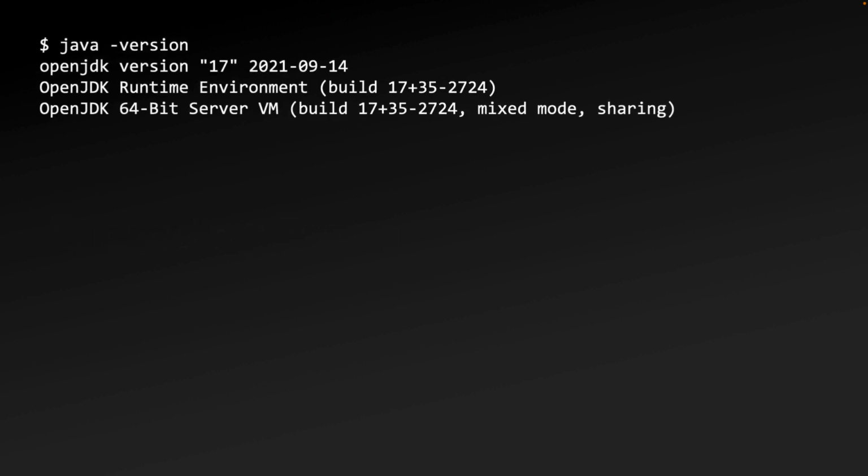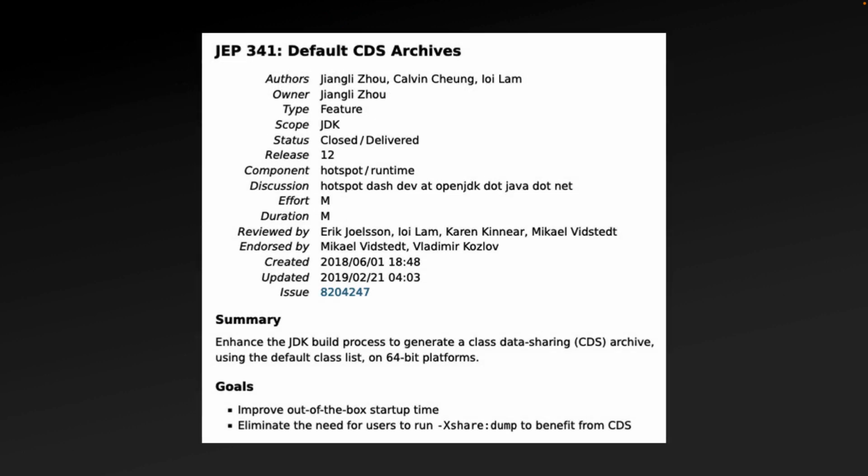Eagle-eyed Java developers on Linux and Mac platforms who have migrated to JDK 17 might have noticed a small change when running java -version. At the end of the output, "sharing" is printed. This is a result of JEP 341 introduced in JDK 12 that included a default shared archive, in fact 2 shared archives for all 64-bit JDK platforms. They are located under the lib/server folder in the Java install directory. They are classes.jsa and classes_nocoops.jsa, as JVM arguments like UseCompressedOops can impact the structure of the shared archive.